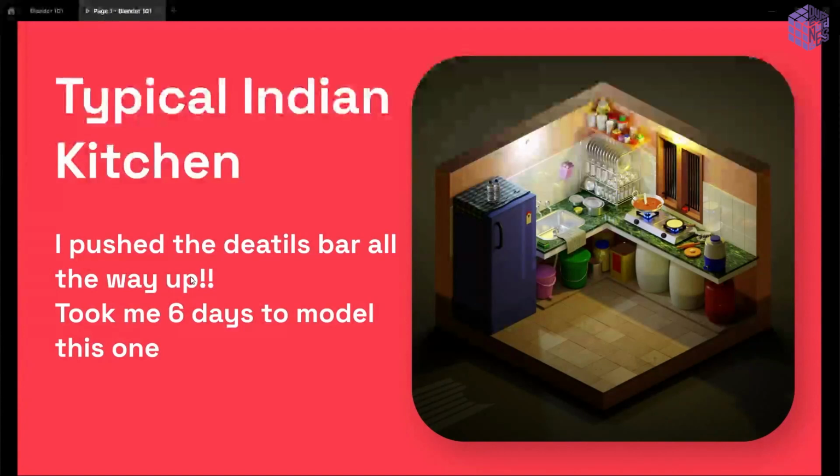The goal with this room was to push the detail bar to the next level. This took me 6 days, I guess, overall 8 days. Researching was the hectic part because there is not a lot of information about Indian kitchens on the internet, of course. So I went to my friend's home, nani ke ghar, and everywhere I could find Indian kitchens. I took a lot of pictures and saw what was similar in all the kitchens.